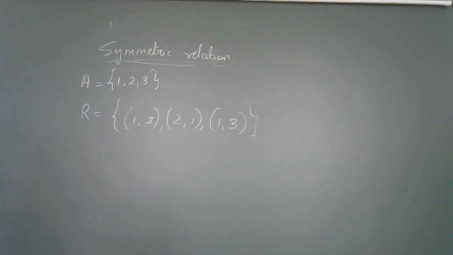If you take any ordered pair (A, B) belonging to R, in return you must be able to say that (B, A) is also belonging to R. If you are able to do that, then you conclude that the relation is symmetric. Now here, is this relation symmetric? No, it is not symmetric.